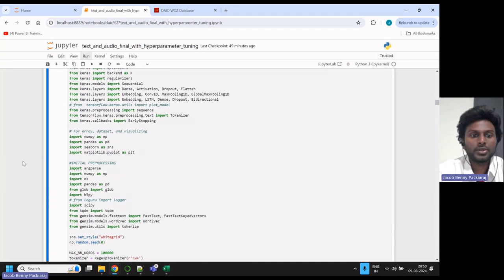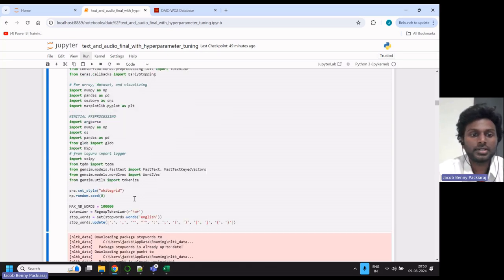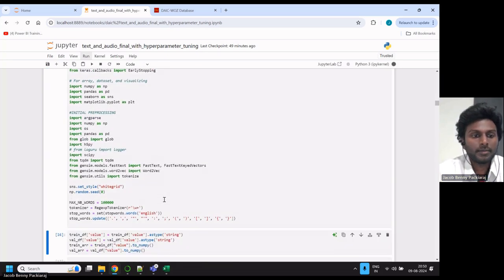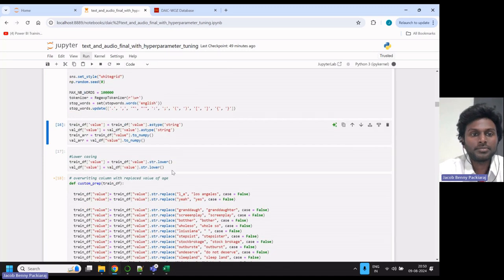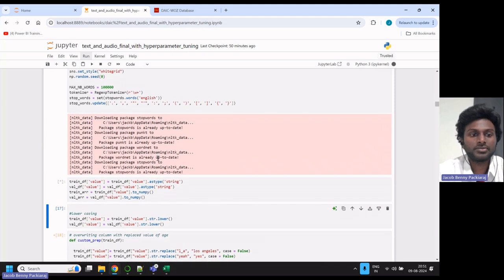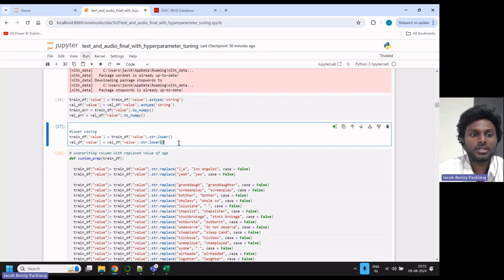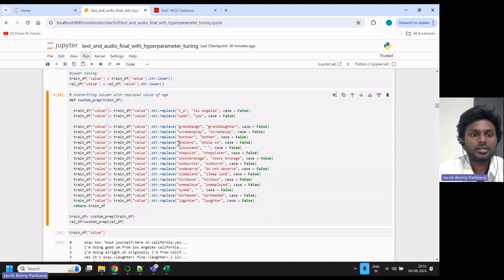Moving further, I'm loading all the pre-processing modules. These are the dependent modules that are required, and I'm changing the data to a NumPy array so that I can do further processing. Here I am changing the case of the words to lowercase.